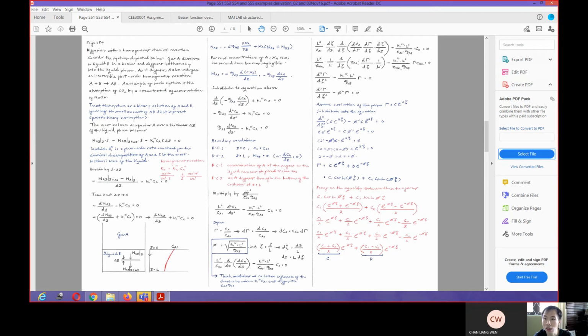If you do everything correctly, you then have to make another assumption. In this assumption, XA is approaching 0, so that the second term becomes negligible. Then your NA can become this, basically. Then you end up with a second order ordinary differential equation with boundary conditions. One boundary condition is where the concentration at the surface is fixed, and on the bottom of your container, there is no A diffusing.